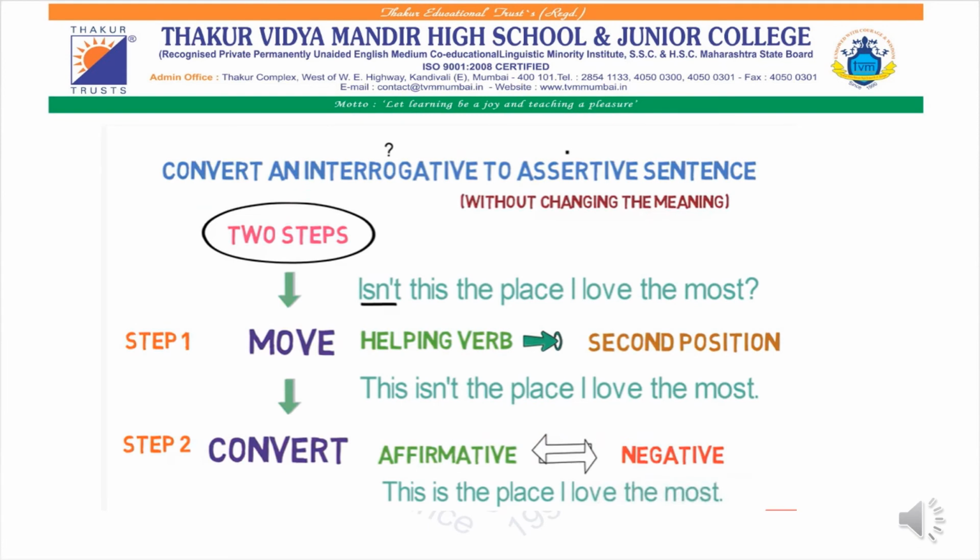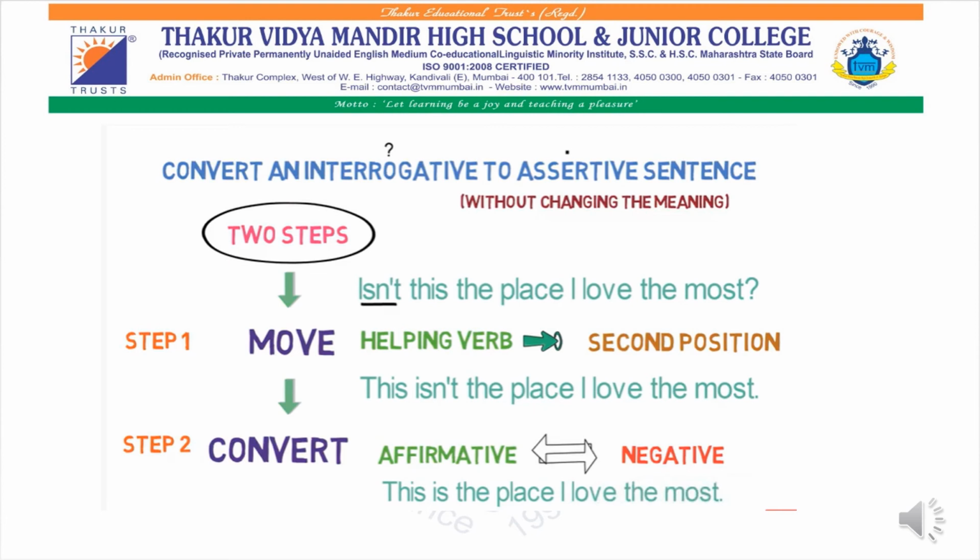Now we will study how to convert an interrogative sentence to assertive sentence, from a question mark to a full stop, without changing the meaning. It is very simple. We have to follow two steps only. Previously the first step was we have to convert and then move. But when they tell you to convert an interrogative sentence to assertive sentence, then the first step is we have to move the helping verb to its second position and then convert.